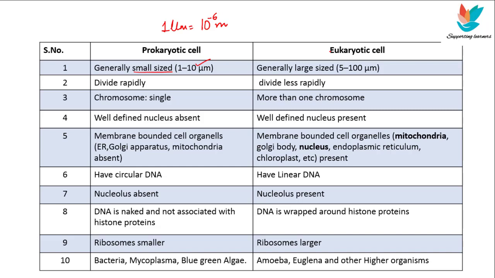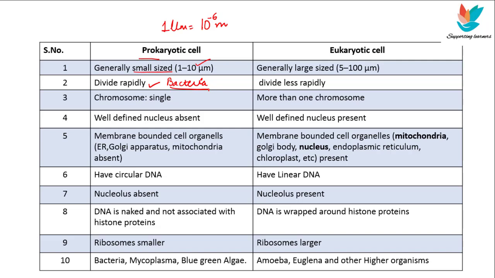And this small size actually helps the prokaryotic cells to divide rapidly. So prokaryotic cells, due to their small size, can divide very rapidly. For example, bacteria. Bacteria are very good examples of prokaryotes, and they can divide very rapidly. Whereas eukaryotic cells, because they are larger in size, cannot divide very rapidly. Prokaryotic cells have a single chromosome.